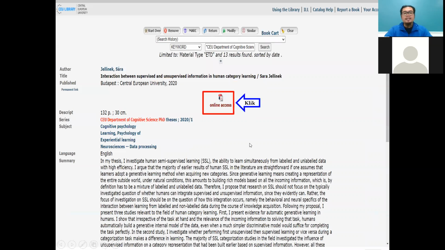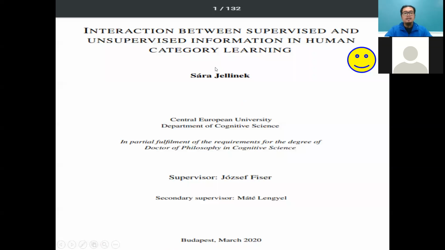On this next page, when you click, they go to the abstract information. Please click online access. And then you get the full text of interaction between supervised and unsupervised information in human category learning. So this is one of the theses where you can get the full text. This is a doctor of philosophy thesis, 132 pages.